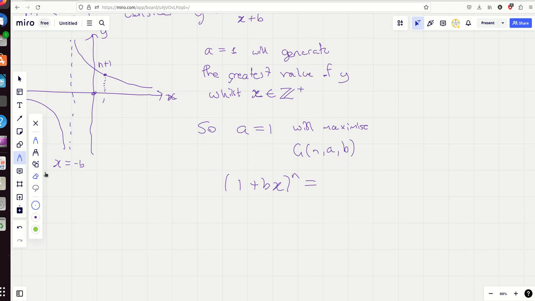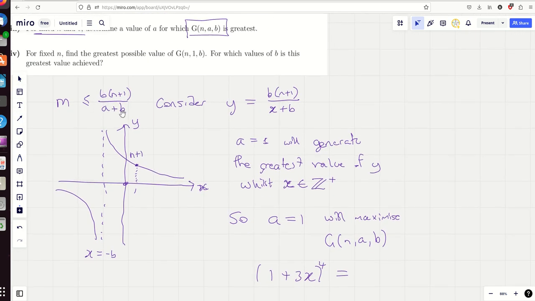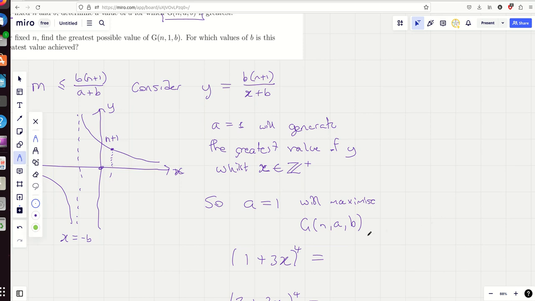Let's say you've just got (1 plus 3x) to the power of 4, and then consider (2 plus 3x) to the power of 4. We're basically saying you want this to be a small number for this to occur as late as possible. And of course, yeah, that works. And by the way, when a is 1, we can now plug a equals 1 into this. We can see exactly what this will be.